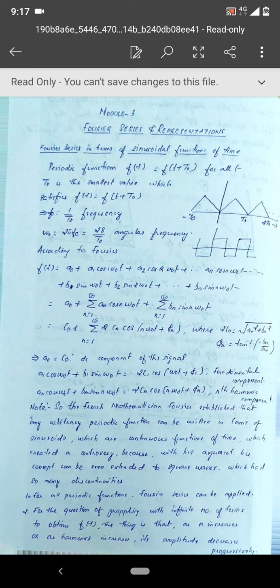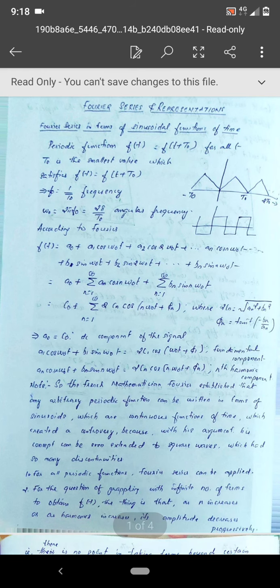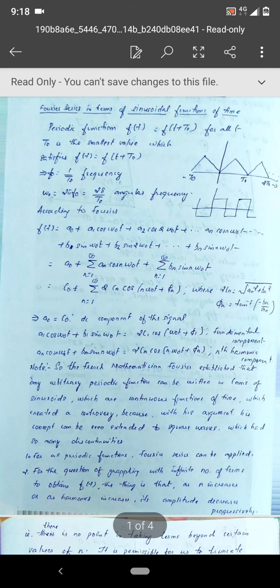Okay, so before going into the representations of Fourier series, I have to just place why we should learn Fourier series. See, you are learning now the linear control system. Last two classes we have learned about the convolution integrals and convolution sum, which were defined for an LTI system, that is linear time invariant system. Let us assume a linear time invariant system having real parameters or constant parameters. For instance, if you take an RL circuit or an RC circuit, if you apply the input as a sinusoidal voltage, you get output as a sinusoidal voltage.